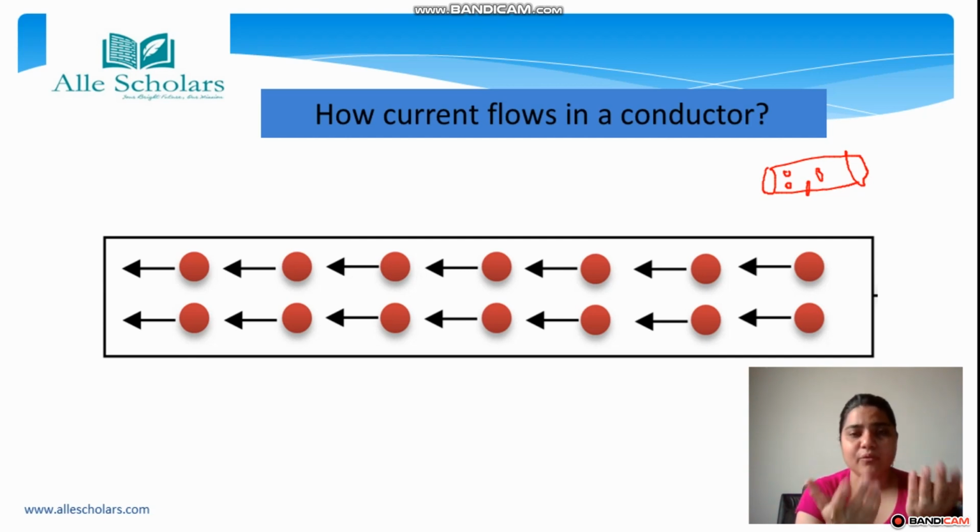Why does this happen? Suppose this is one orbit, and there is another shell.